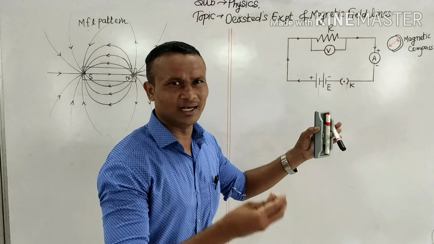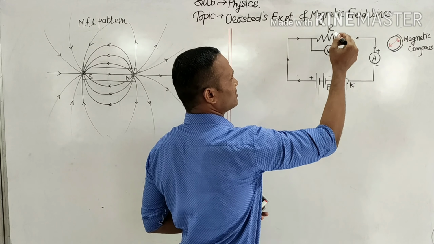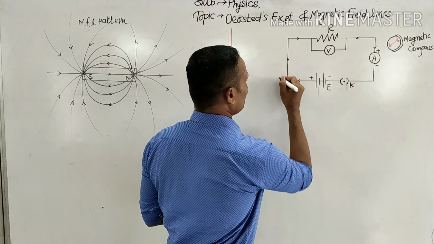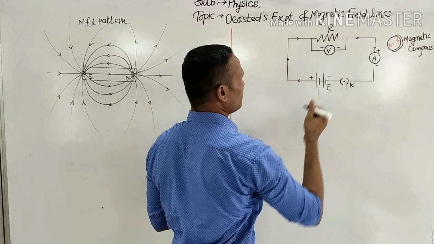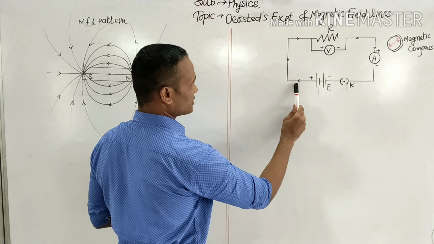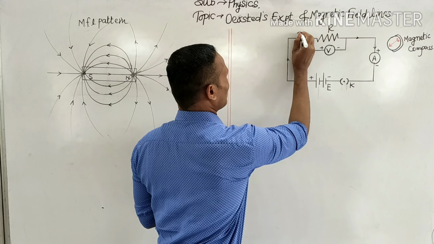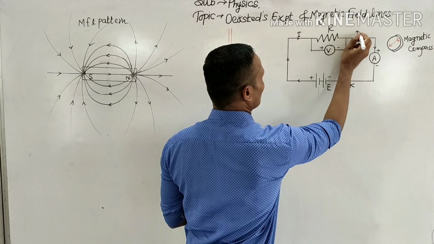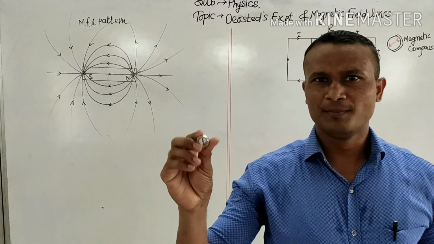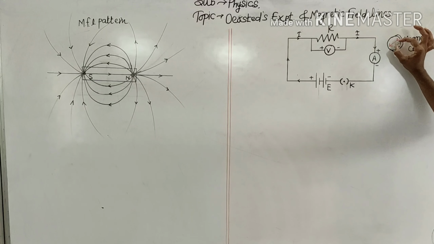This was a circuit. We'll take a symbolic circuit. It's a circuit which has various components: a resistance R, a voltmeter, an ammeter. We'll show the positive, so this is positive. When we close the key, current will start moving from the positive terminal of the battery to the negative terminal of the battery. This is the current flow. And by mistake, such a compass was lying beside the circuit.